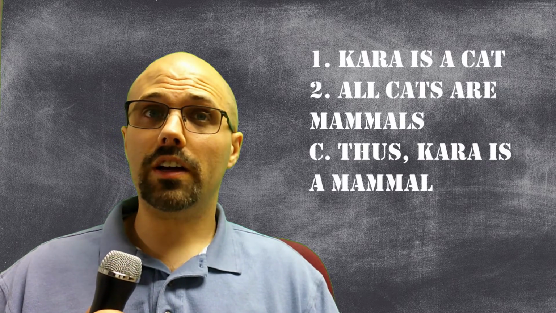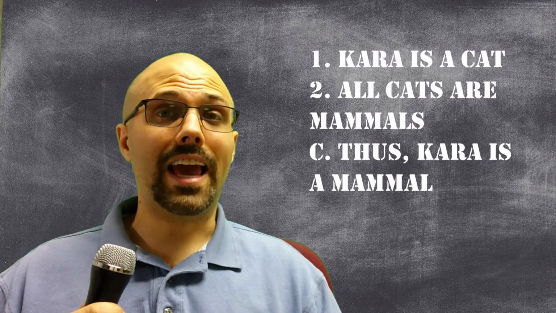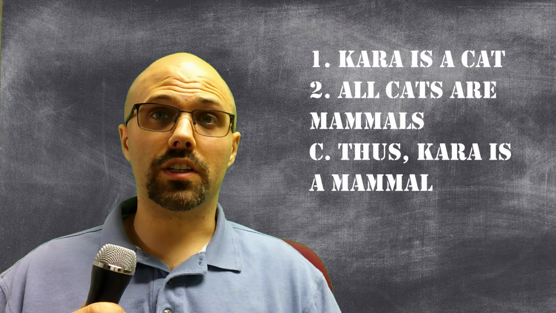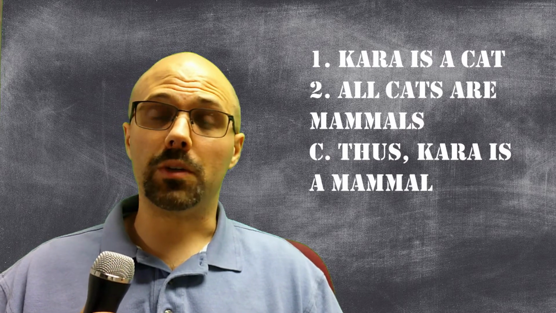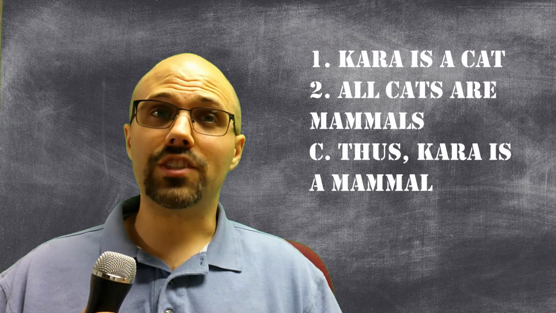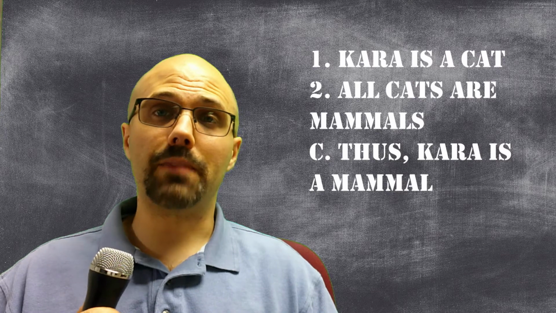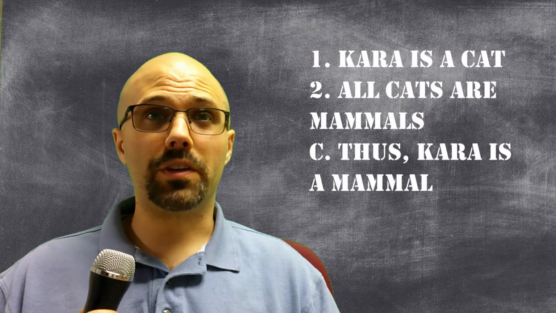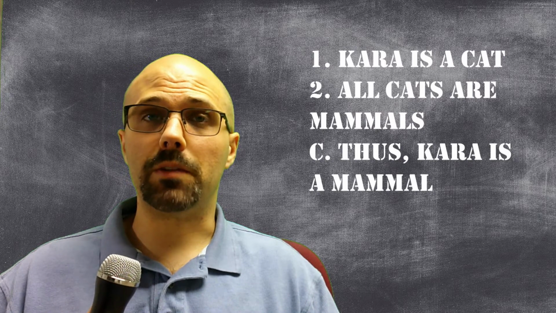So let's look at the example of deductive arguments we've actually been using since last week. Kara is a cat. All cats are mammals. Kara is a mammal. So by the end of today's class, we'll be able to check my work and prove this is indeed a valid argument. Any argument with this form, it's going to work. The relationship that's being posited between Kara, the class of cats, and the class of mammals is such that, assuming those premises are all true, the conclusion also has to be true. Kara will have to be a mammal.